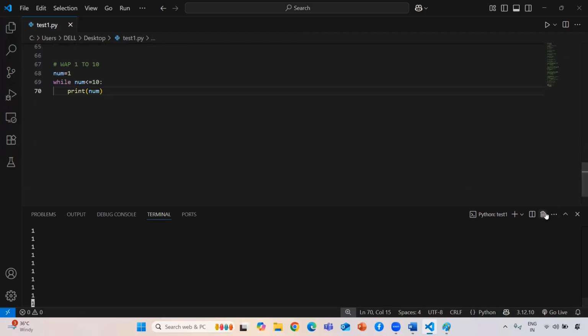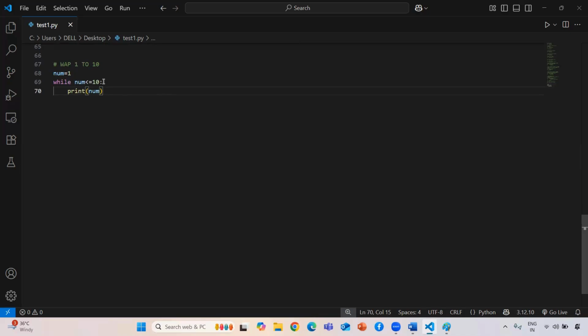Okay, so how to overcome that? Whenever you don't know about the while loop, make sure that you give an update value. Guys, just see, every time it is printing. Why? Because we are not telling it that after you print one number, you need to update that number.